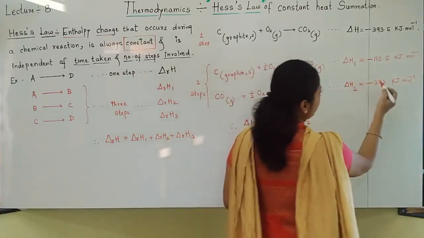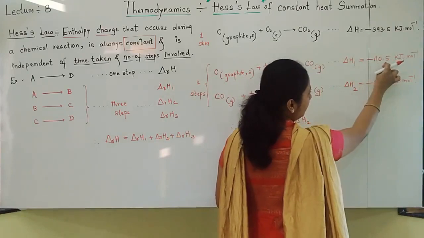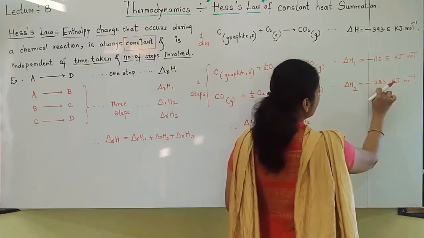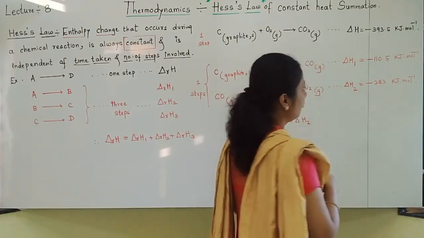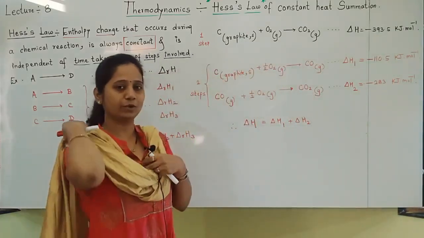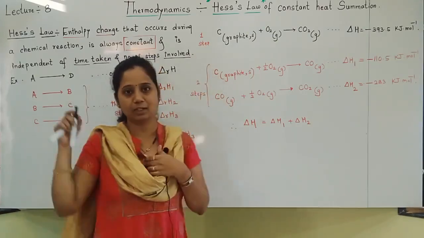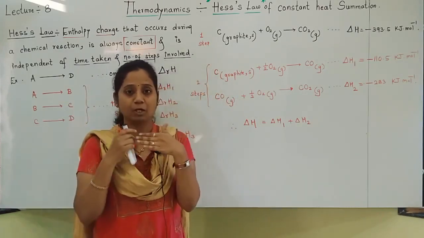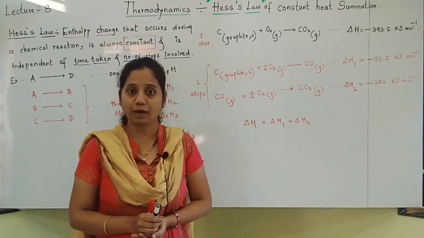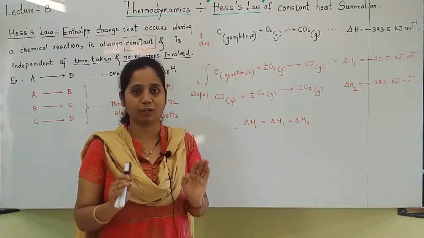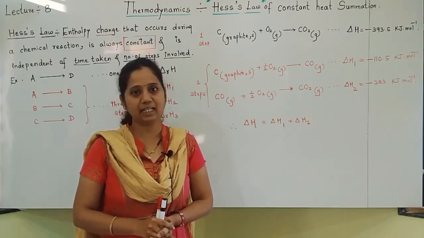Adding minus 110.5 and minus 283, finally you will get the answer 393.5. So whether the number of steps is 1 or 2 or even 3, enthalpy always remains constant. Time required to complete the reaction may be whatever, but enthalpy always remains constant. I hope the law is very clear to you.